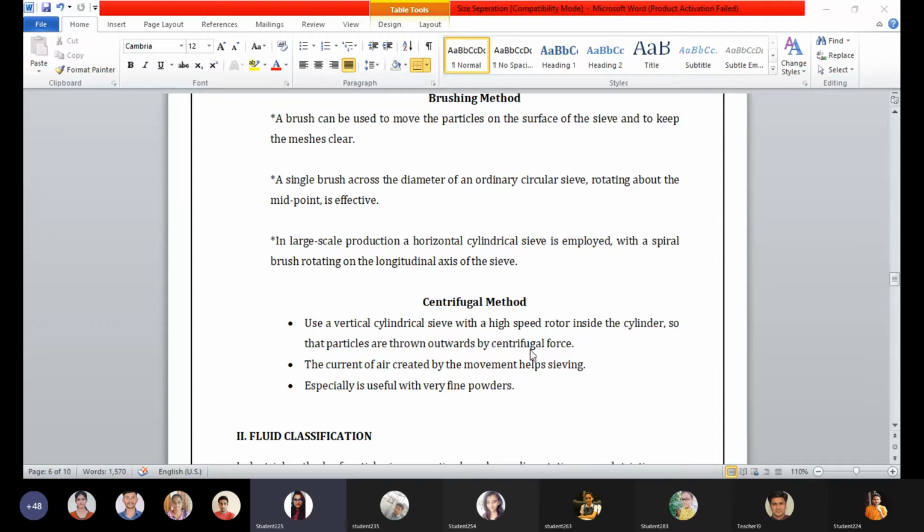So, for very fine powders, the standard is 120 by 350.